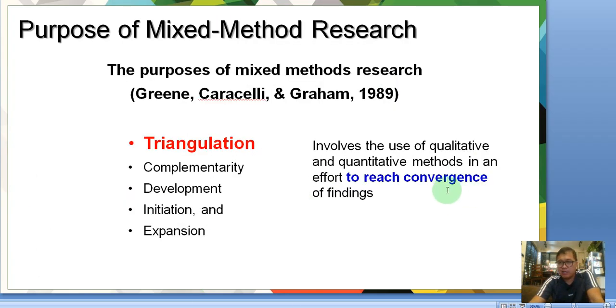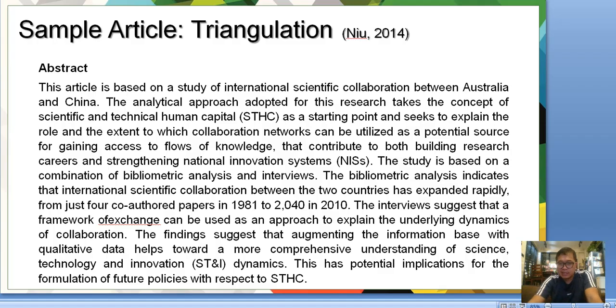So look at triangulation. You use qualitative and quantitative methods to reach convergence of findings. So in this case, they're going into qualitative data in order to explain further the quantitative results.